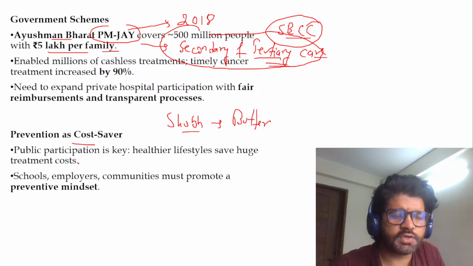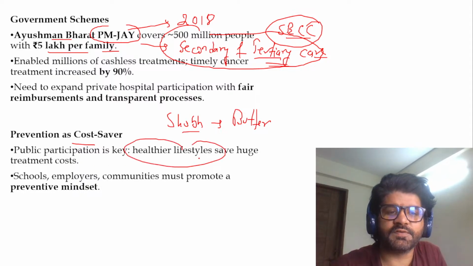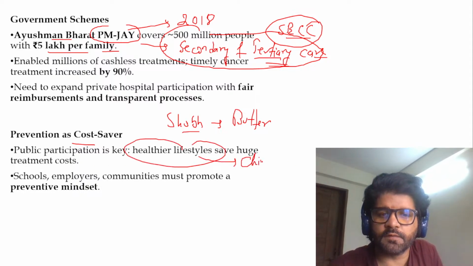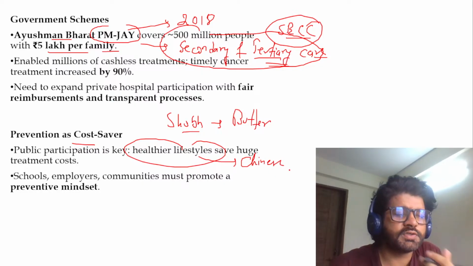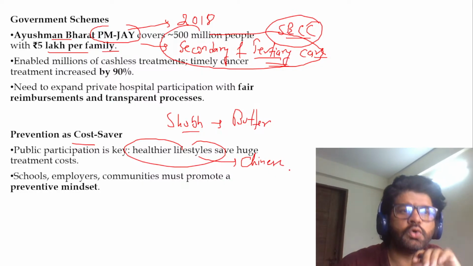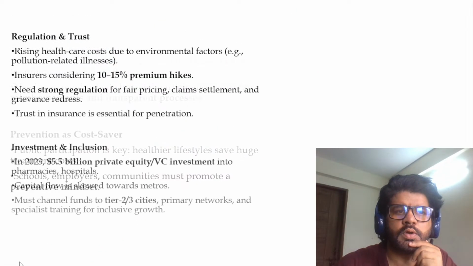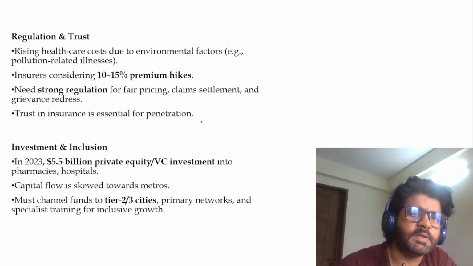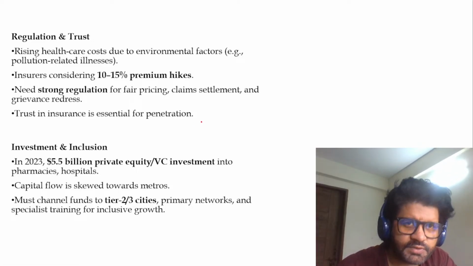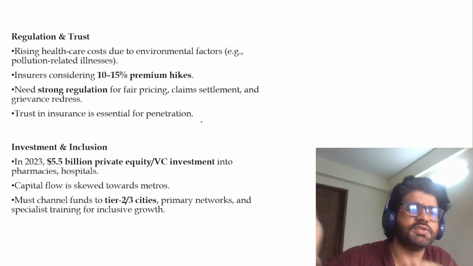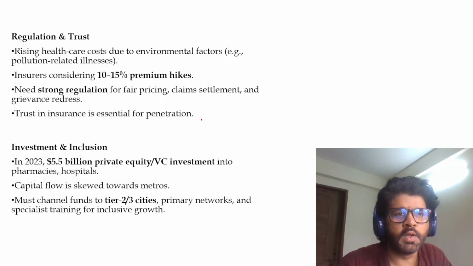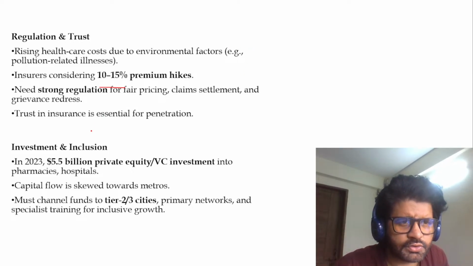So prevention as cost saver. Then we have to apply a healthier lifestyle. Eating Chinese food, junk food, will not serve the purpose. Prevention is better than cure, and that's what the author of this editorial is also saying. We should have a preventive mindset. We are sitting a lot, a sedentary lifestyle, so move a bit, walk for 10,000 steps. Regulation and trust, you can have a look at all these points.